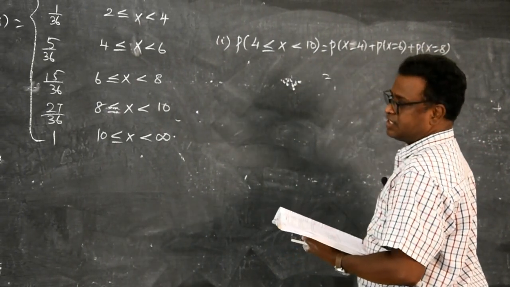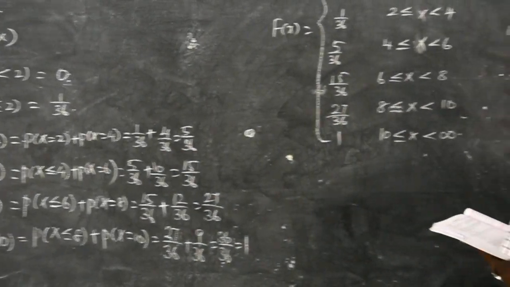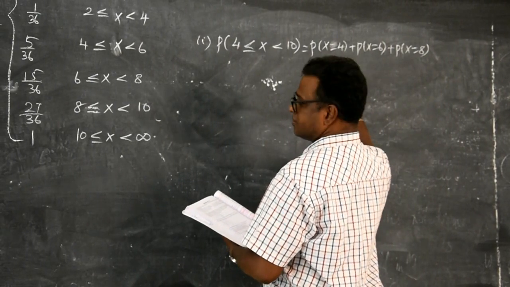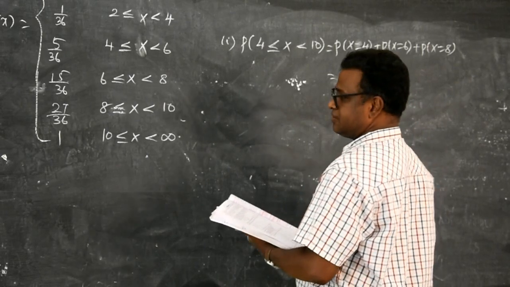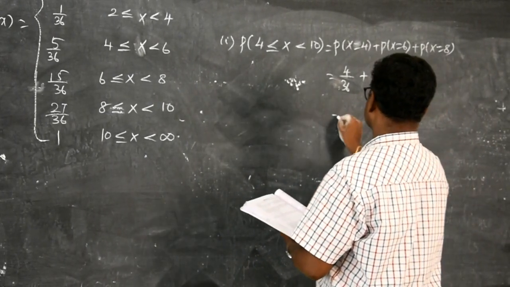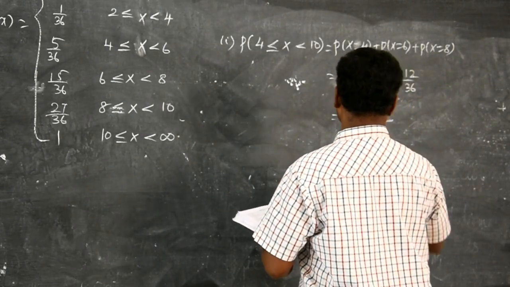For P of X equal to 4, the probability is 4 by 36. For P of X equal to 6, the probability is 10 by 36. And P of X equal to 8, the probability is 12 by 36. So, the answer is 26 by 36.